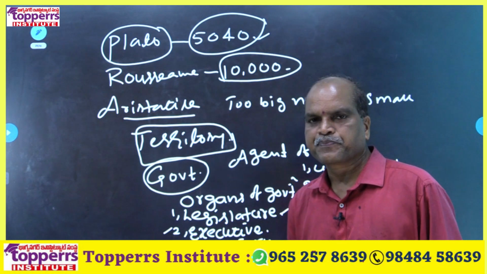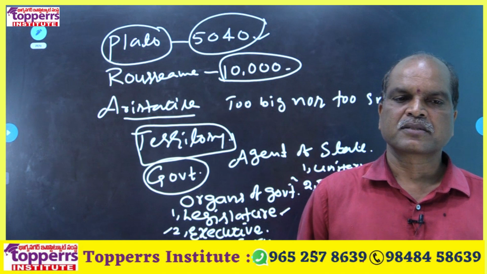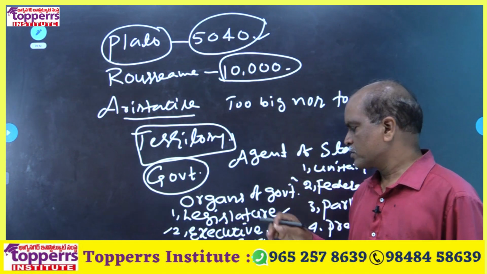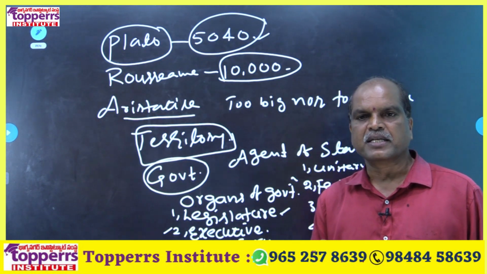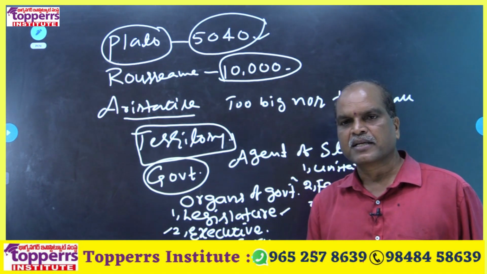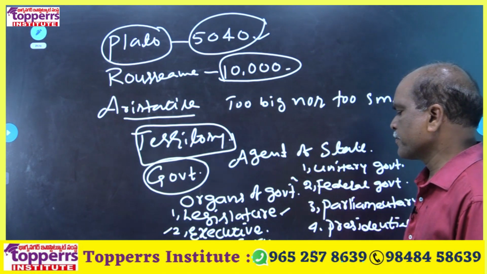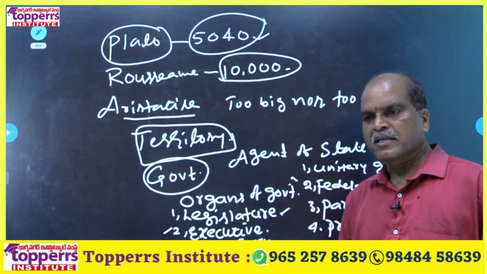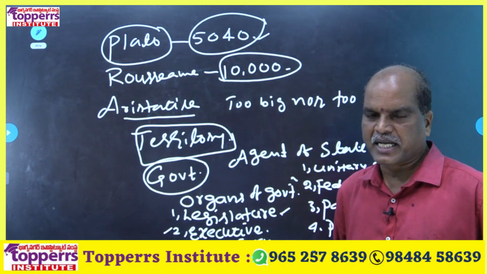Next, executive main function, implement the laws. Third one, judiciary main function, interpretation of laws. Judiciary organization main function is interpretation of the laws, means whether law is as per constitution or not, the judicial organization decide.